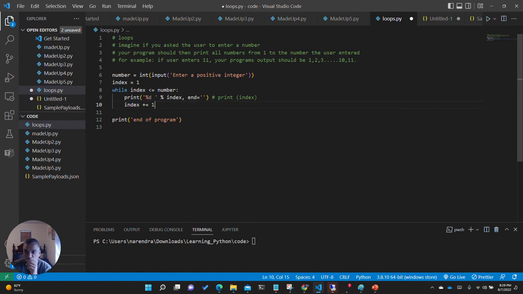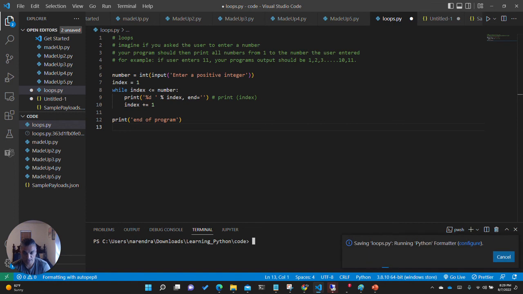So how long will the loop run? The loop will run till the index is the same value as the number. So if you entered 5, the loop will run 5 times. If you entered 105, the loop will run 105 times. Is that true? Let's test it quickly.